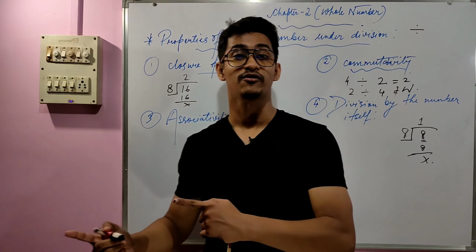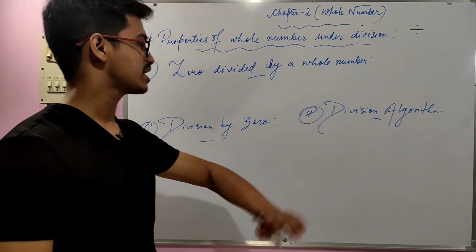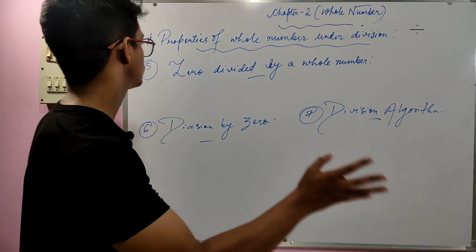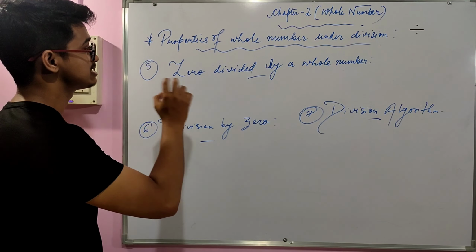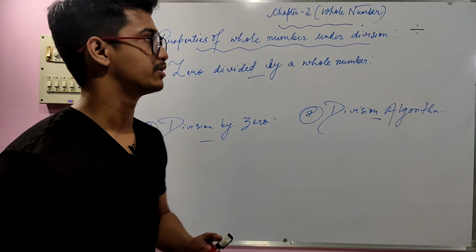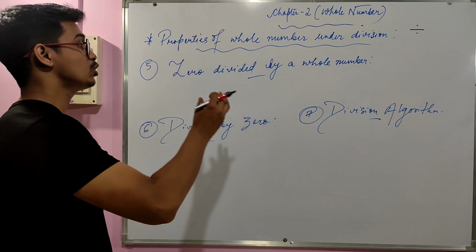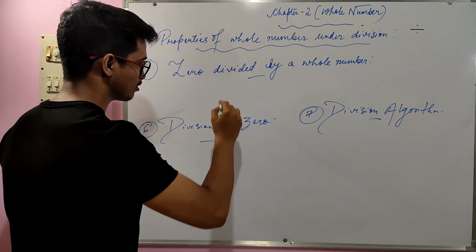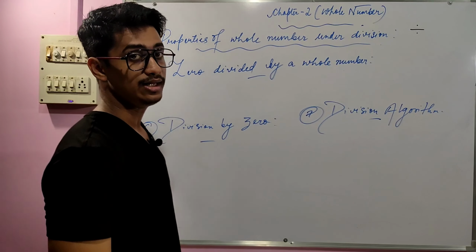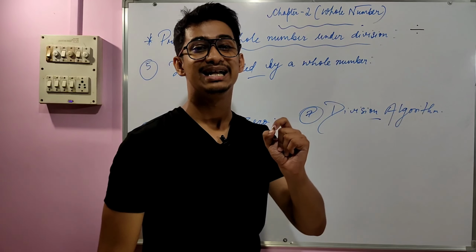So let's jump into the 5th property. These are the 3 more properties that we have to discuss, and later on we will jump into our exercise part. The 5th point is 0 divided by a whole number. What is the speciality of 0? Here 0 is called the dividend, and the other whole number is called the divisor.